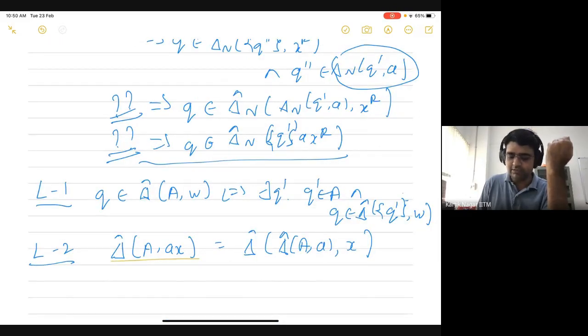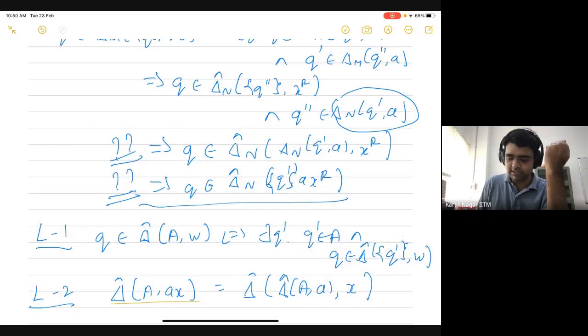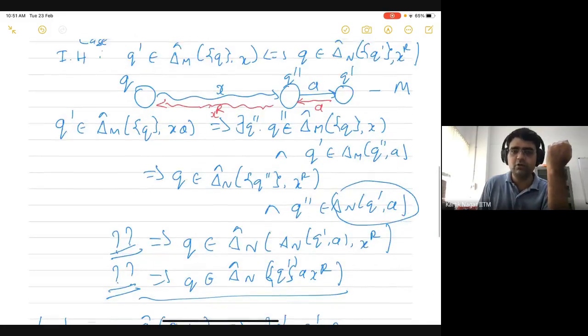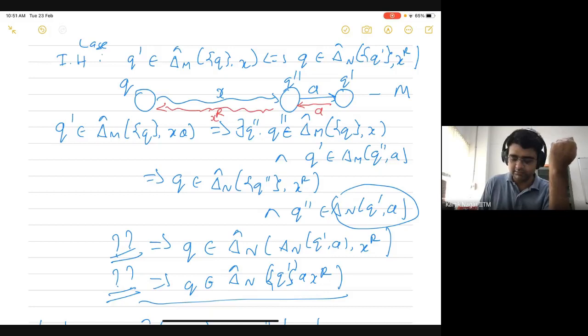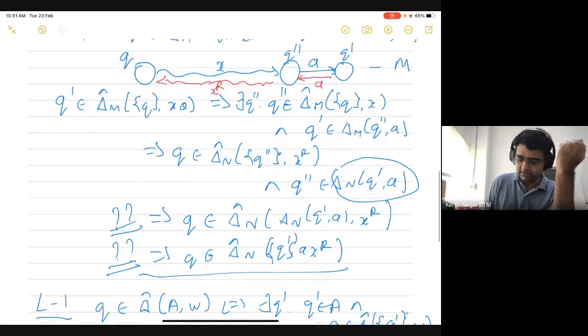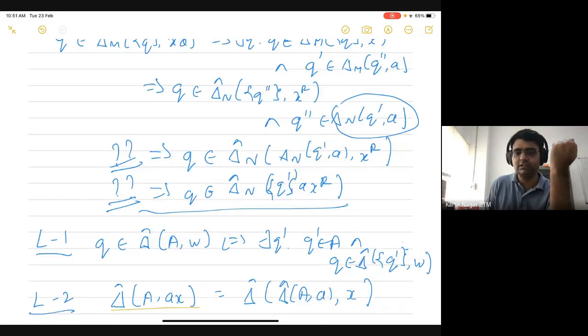So I advise everyone to go back and try to do this proof on their own. It's an important part of this course, of how to reason about things formally and how to write formal proofs. Are there any questions regarding this proof?